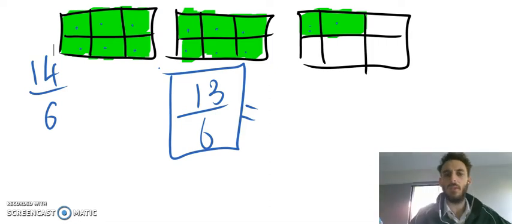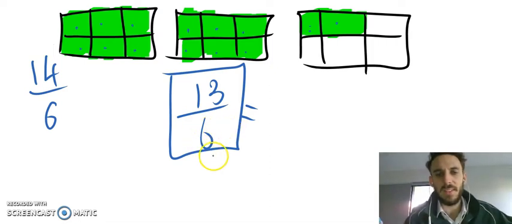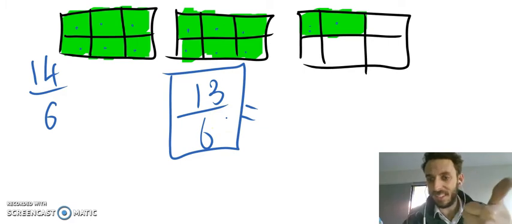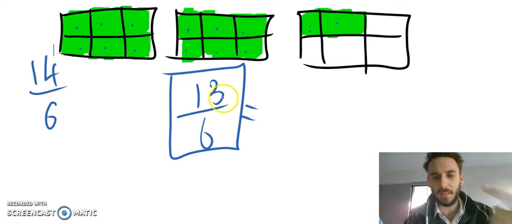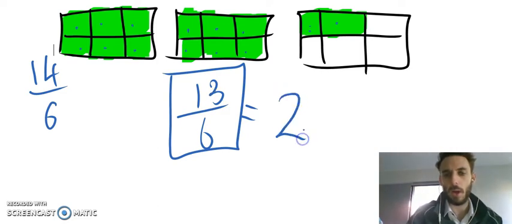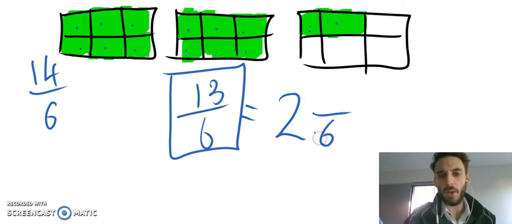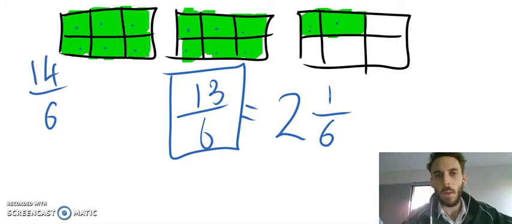The very first thing you need to do is look at the denominator. We've got sixths. So you need to think, how many do I have to make wholes? I've got 13 sixths. How many wholes can I make with 13? One whole of 6 would be 6 sixths, which means 2 wholes is going to be 12 sixths. So I know for sure that I can make 2 wholes. Then it's almost like you're doing division. Whatever the remainder is, whatever's left over, that's how much of a fraction of another whole you've got. So in this case, 12 sixths would be 2 wholes. Then there's 1 sixth left over, so it's 2 and 1 sixth.